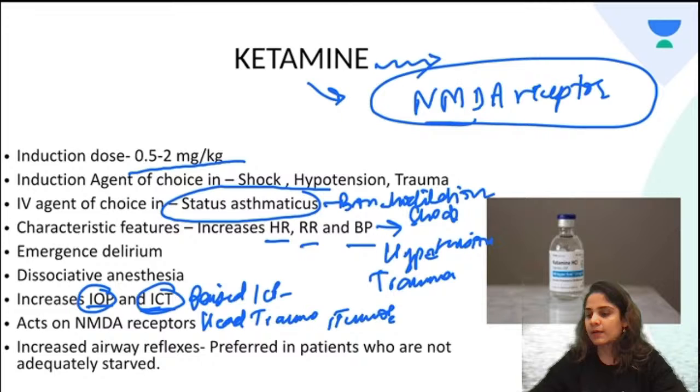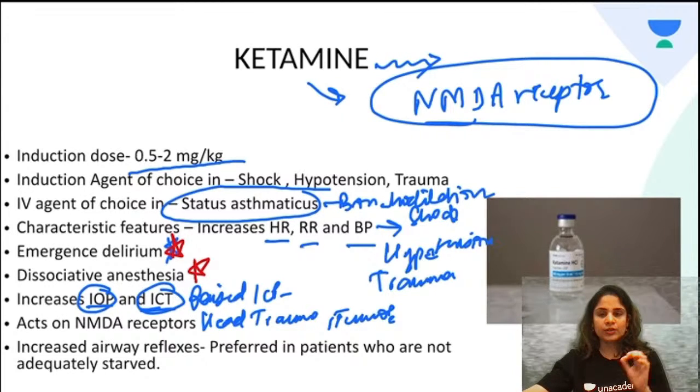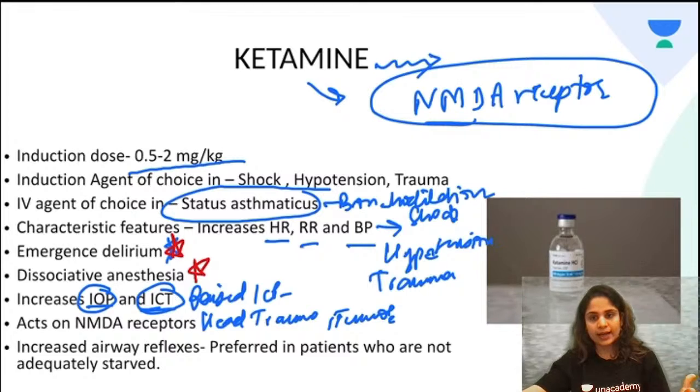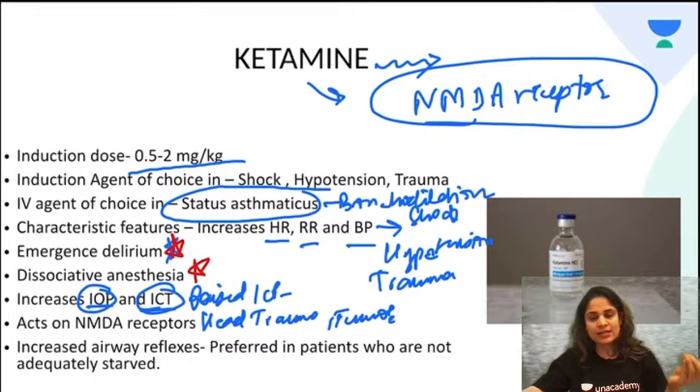Now, a few features about ketamine which are seen especially in children. One is called emergence delirium and the other one is called dissociative anesthesia. What is emergence delirium? Whenever we induce a patient with ketamine, you will see that after they wake up from the anesthesia, that is when they gain consciousness, they will usually act a little delirious. They will start singing songs, they will start talking in a language in which no one understands, they will mumble things, they will be in a dreamlike state. Okay, so that is called emergence delirium.